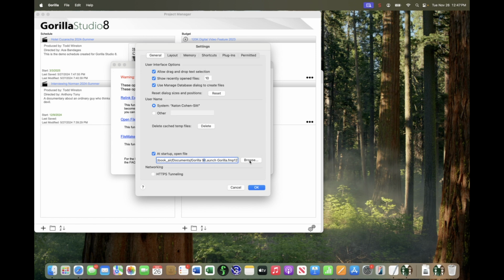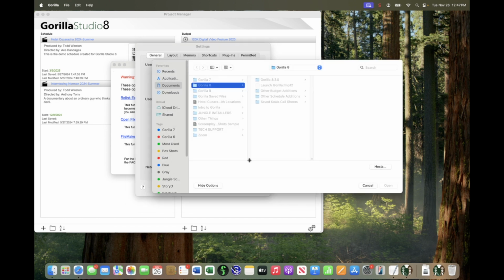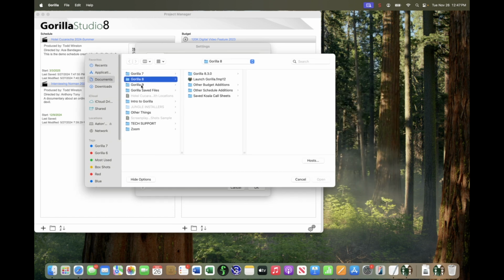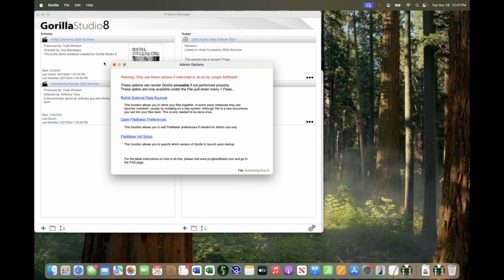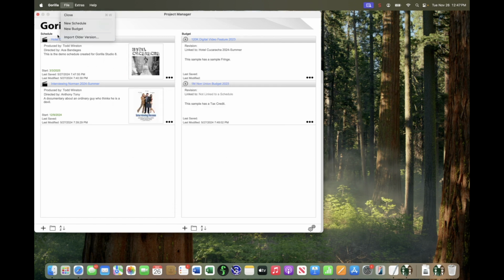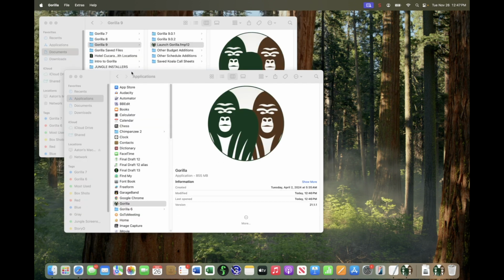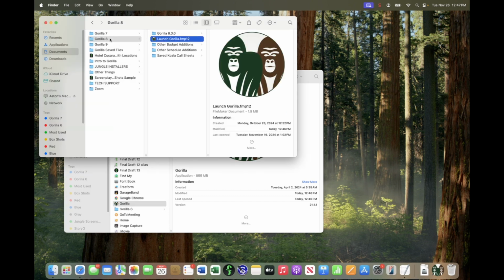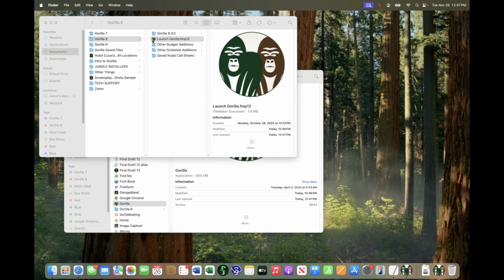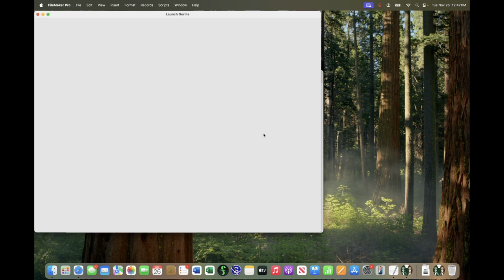But to do it properly, you should click the Browse button, and then go here to 9 and click right there. And now, if I quit Gorilla, even if I go here now, it's going to launch 9, no matter what I select. Even if I go here and select this, which is in version 8, it's not going to launch 8. It's going to launch 9.